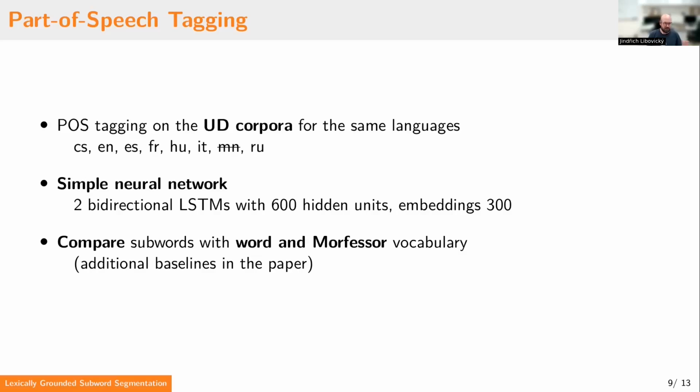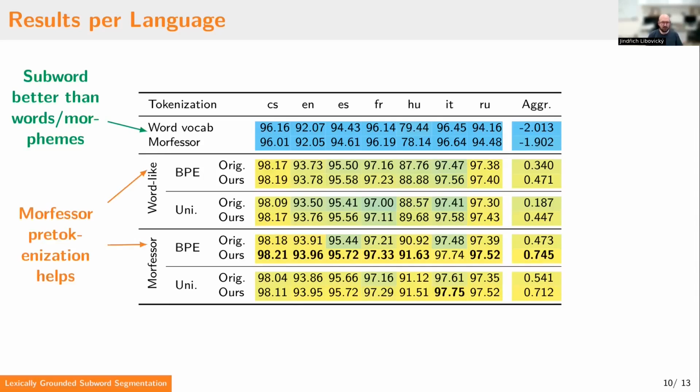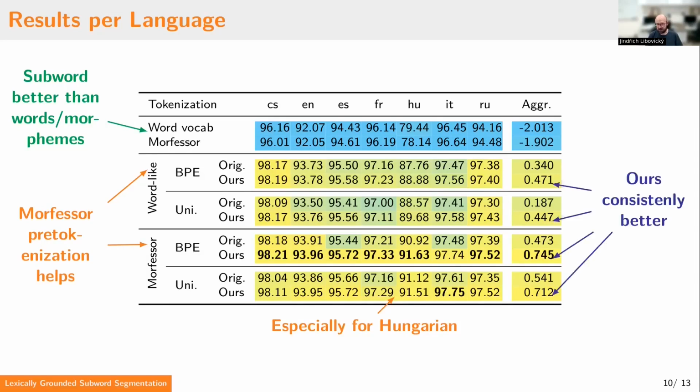And we compare different subwords with words and Morfessor vocabulary. When we look at the results, we see that using subwords is better than using words or morphemes from Morfessor. And we also see that the Morfessor pre-tokenization helps, especially for Hungarian. And our tokenization consistently improves over both BPE and unigram.